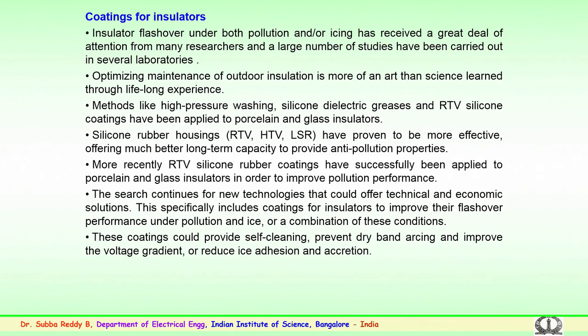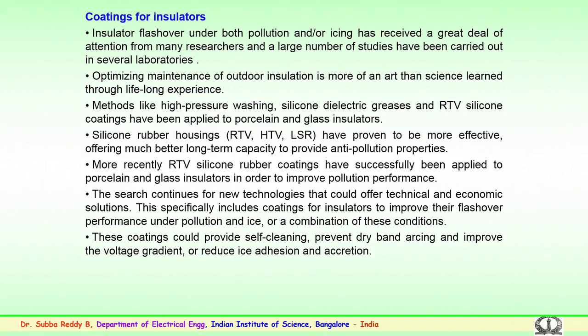These coatings could provide better self cleaning properties, prevent dry band arcing or scintillation activity, improve the voltage gradient, or reduce high ice adhesion and accumulation of ice on the insulator surface.